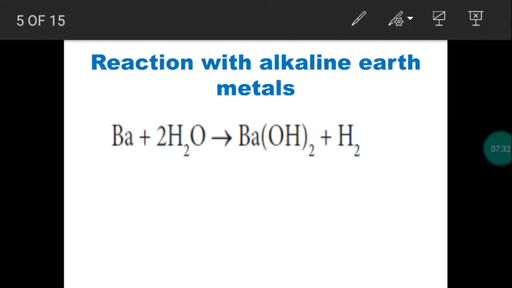Okay. So we take barium as an example. Barium combines with water molecule, it produces barium hydroxide with the liberation of hydrogen. Now this is not a violent reaction, so this is a less violent reaction. It produces hydroxide with the liberation of hydrogen gas.